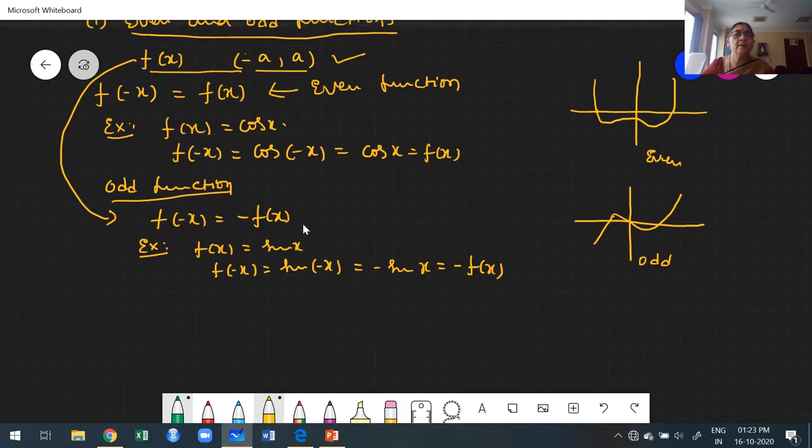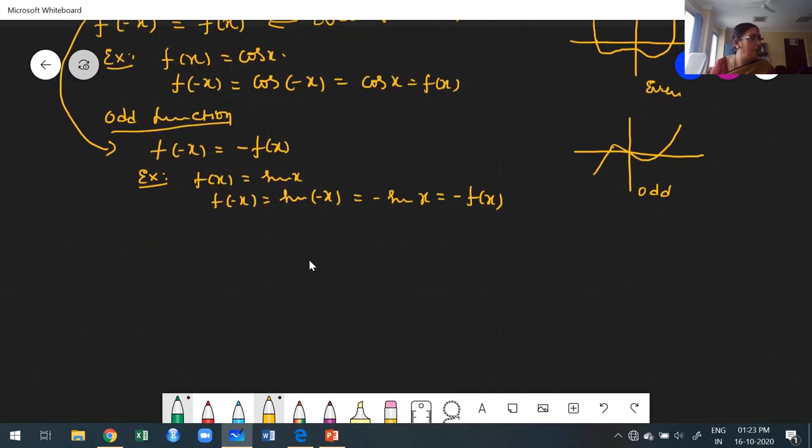The next step: suppose the function is defined in the interval minus a to a. Once you replace x by minus x, if we get f of minus x not equal to minus of f of x, and not equal to f of x, then we consider the given function to be neither even nor odd. That is also very important. If you want to verify, it must be defined in a negative to positive interval.